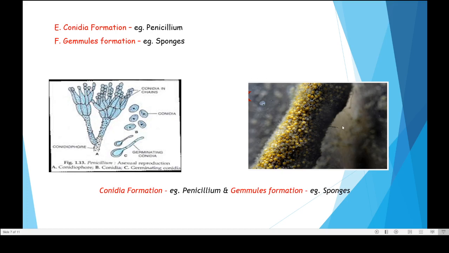This diagram is of sponges. These are actually aquatic animals, but they look like plants. Sponges produce asexual structures called gemmules. Here also the conidiospores are asexual structures. These asexual structures later behave as new individuals whenever they germinate. So these are the gemmules of the sponges, and whenever they are transferred to a new location, they convert into a new organism.